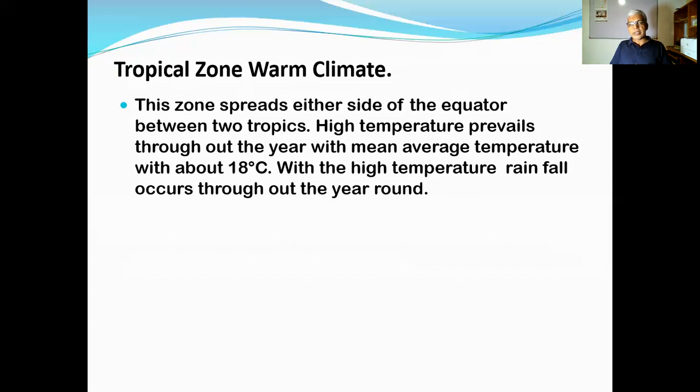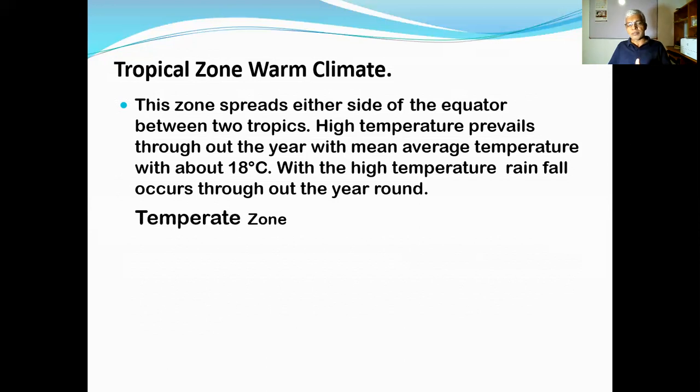With the high temperature, rainfall occurs throughout the year. I told you that it occurs mainly due to the convectional process. Therefore, it is a very important tropical zone warm climate. That is a feature that can be found.